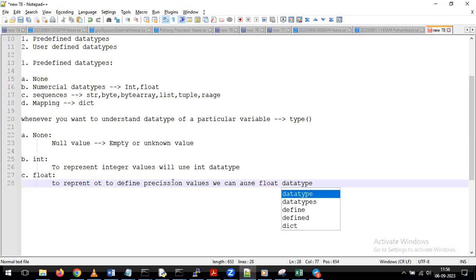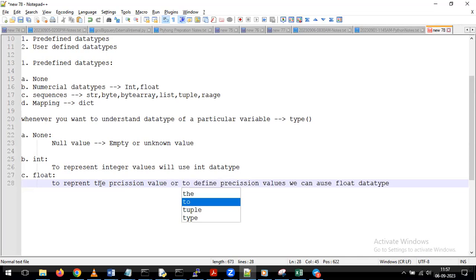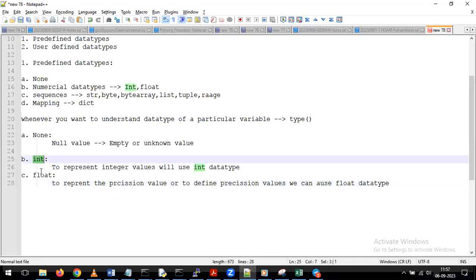So for the purpose of representing precision values, simply we can use the data type called float. So one is integer and one is float.